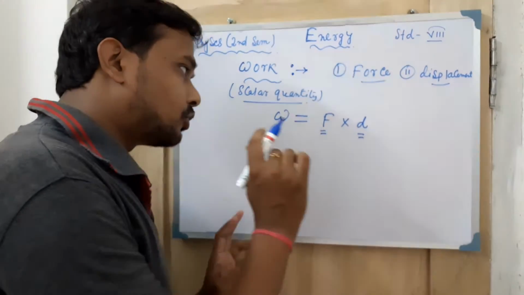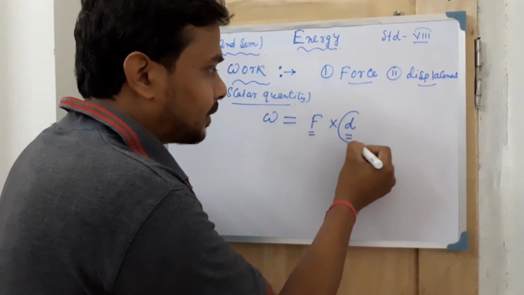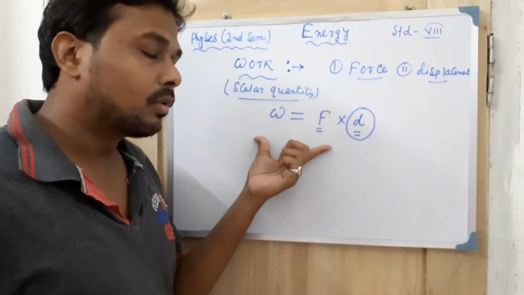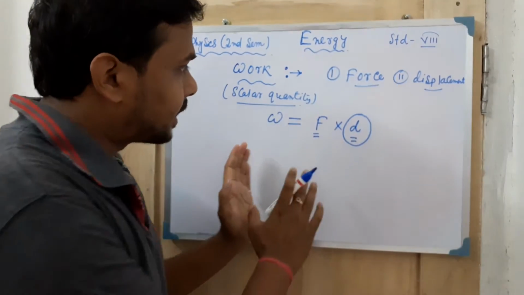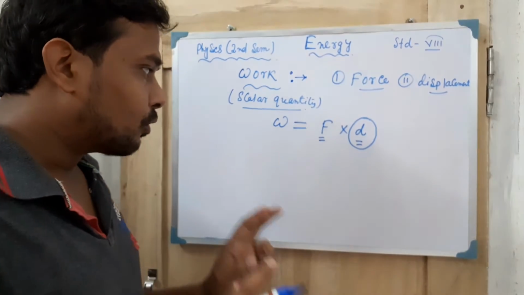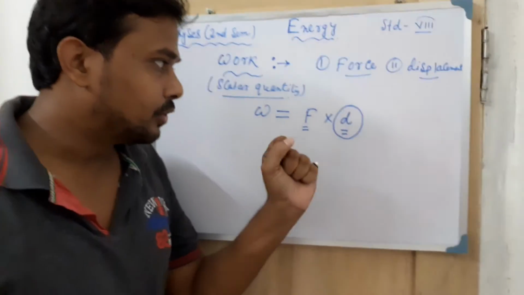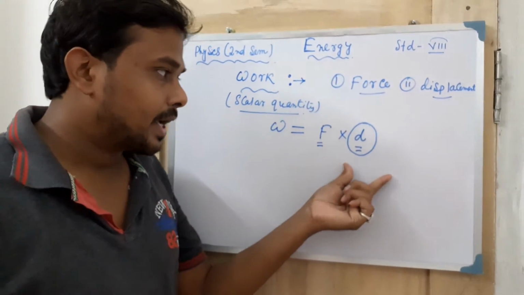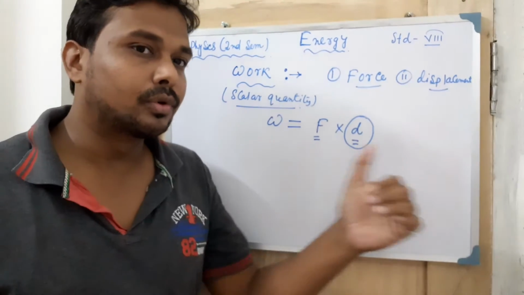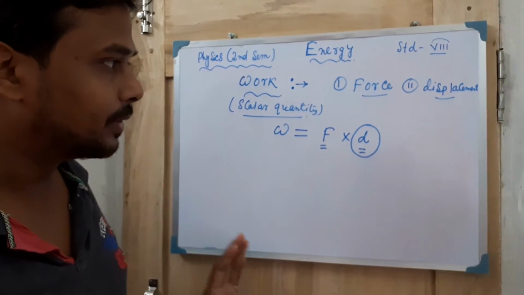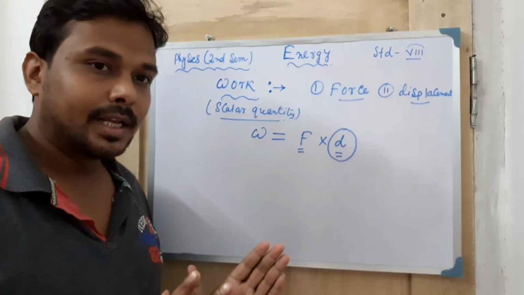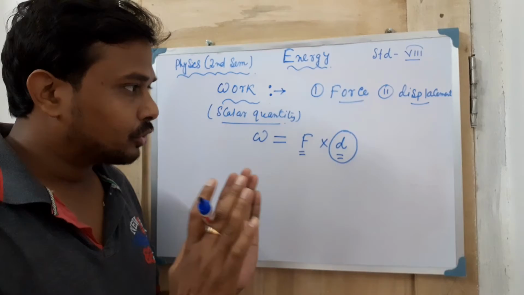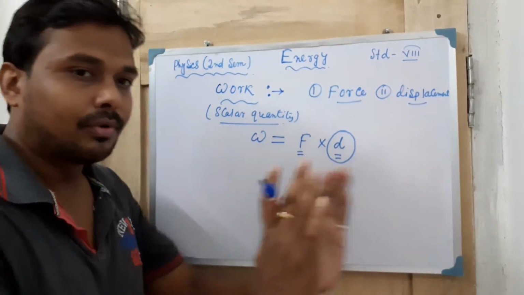In most cases we will calculate the displacement. If the displacement comes out to be zero, then the total amount of work done is zero. Now one more important thing I will try to explain: while talking about the force and the displacement, whose displacement and whose force will we calculate? One example I am giving you: suppose you are standing in a particular place, not moving forward, not going backward, and you push a person in a forward direction.